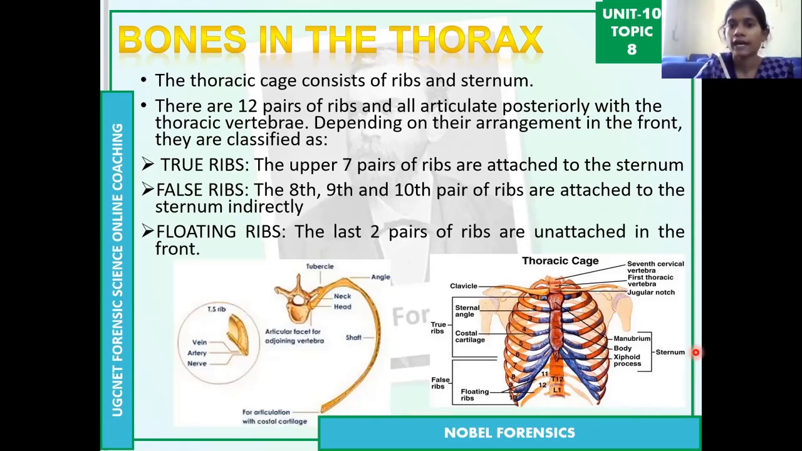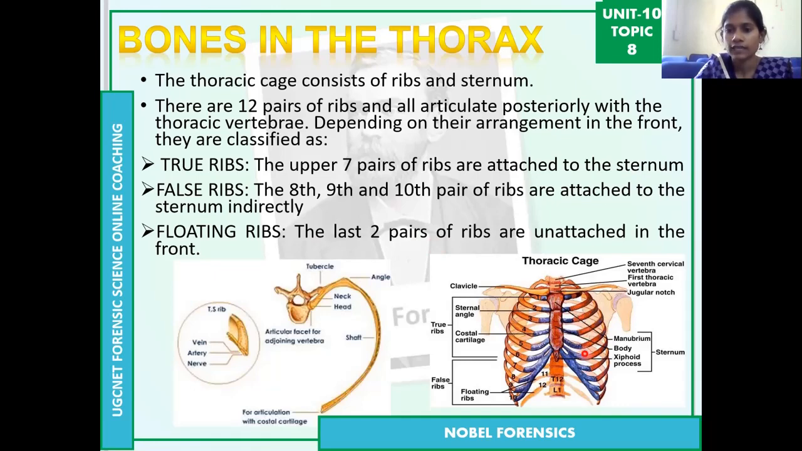So what are the true ribs? There are 7 pairs of true ribs. First, focus on the number: true ribs are 7 pairs in number. Then false ribs are only 3: the 8th, 9th, and 10th ribs. Then the floating ribs are the last 2 pairs.